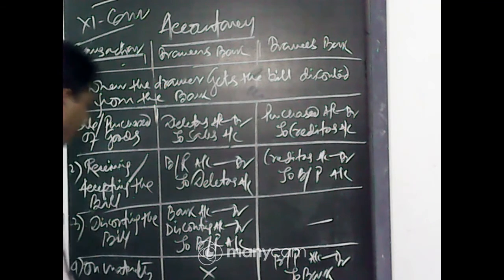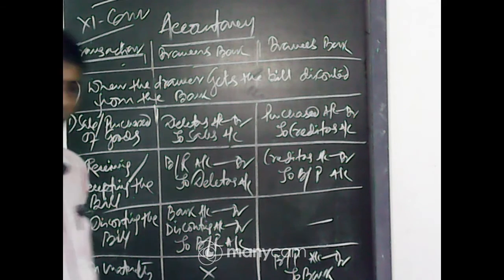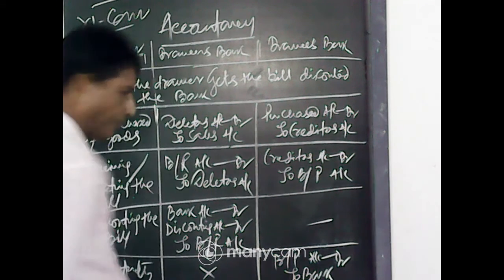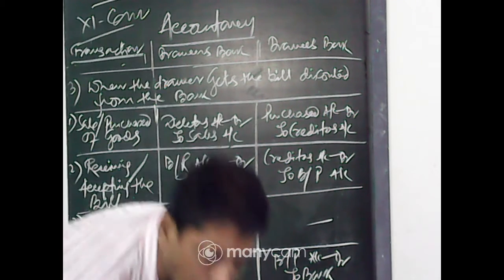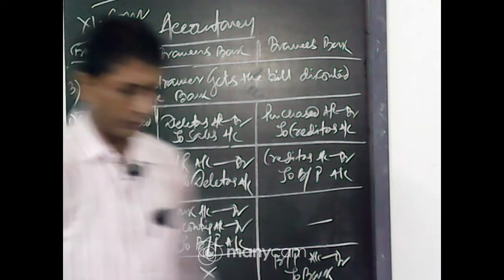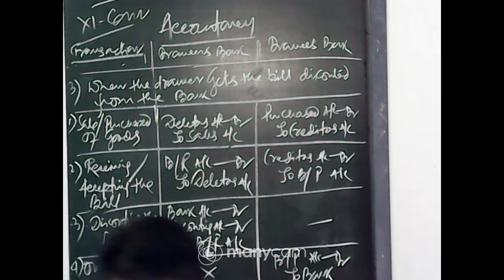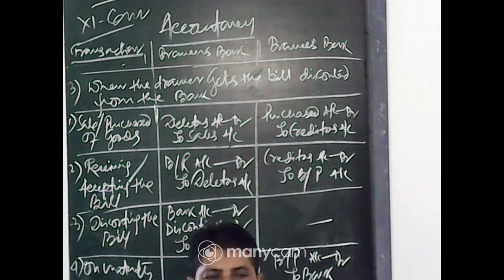On maturity, in the drawee's book, bills payable account debit to bank. Clear? Okay.